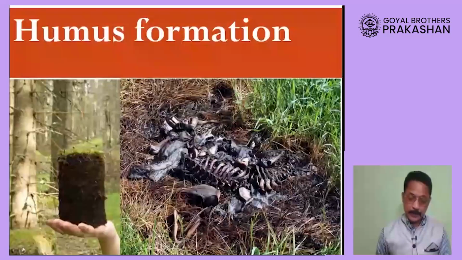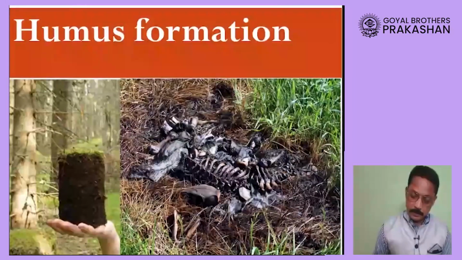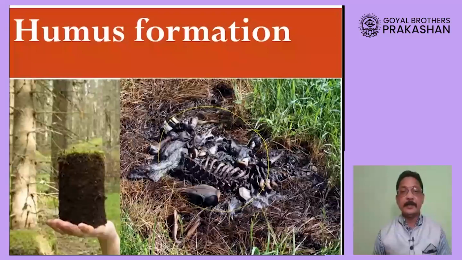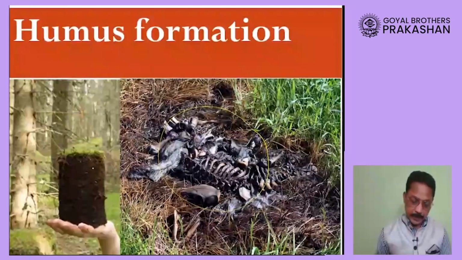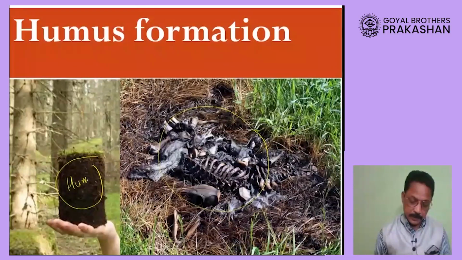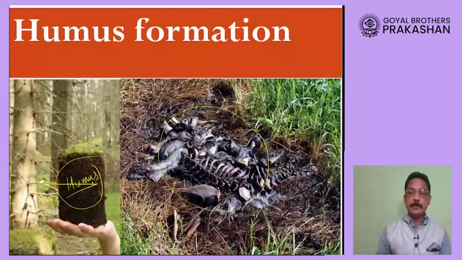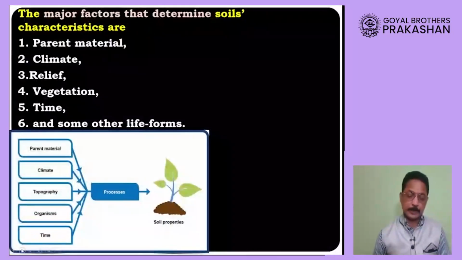Besides that, if you see here, you'll find the body of an animal, which is now dead. Ultimately this body will also decay and turn into humus. And if you see here, this soil consists of a greater amount of humus. So the more the quantity of humus, the better the fertility of soil.